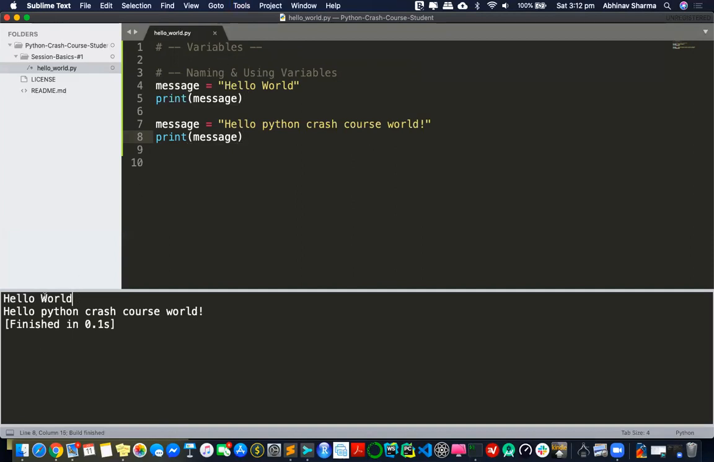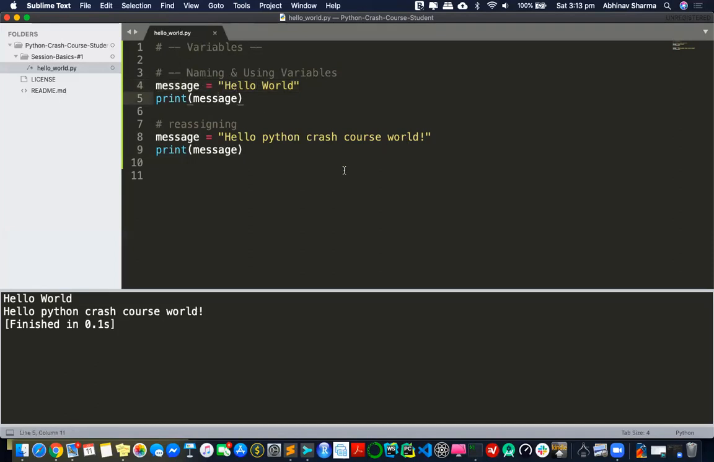First we saw hello world, then the same variable I assigned a new string. So you can reuse them again. That's the thing about reassigning. I can do that, Python doesn't stop you. You can create a new variable, maybe message 2, which is a new variable now, or you can reuse the same variable. But the thing is, as soon as I assign this into this variable, the previous message is lost. This hello world has been overridden by this hello Python crash course world.